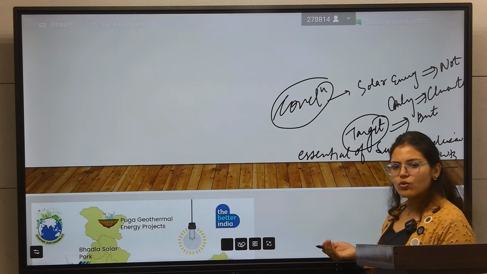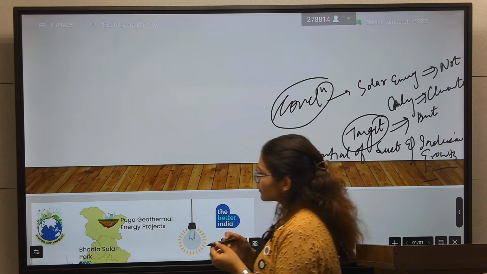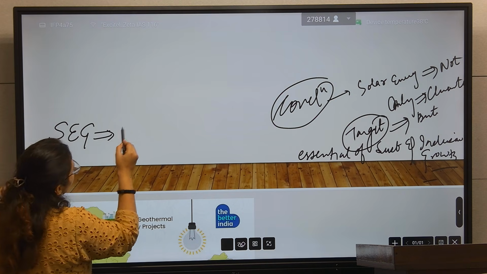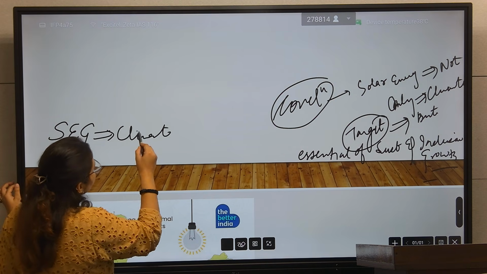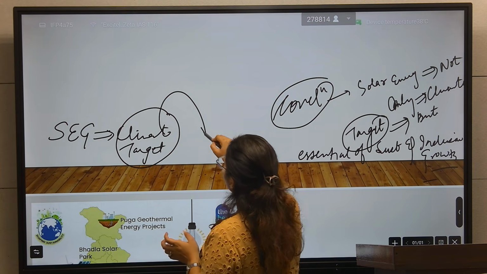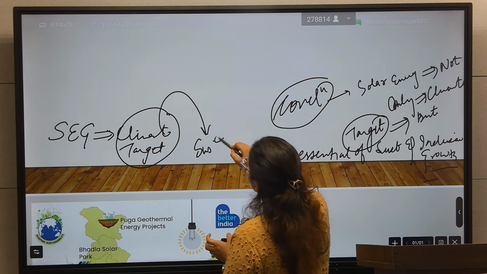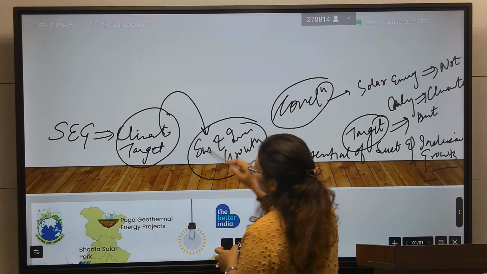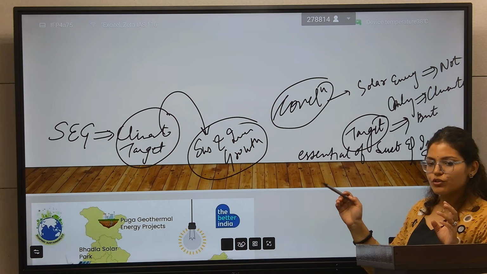In this way you have to conclude. Connect solar energy generation with the climate target, and not only the climate target but with sustainable and inclusive growth also. So this can be a good conclusion for this answer.